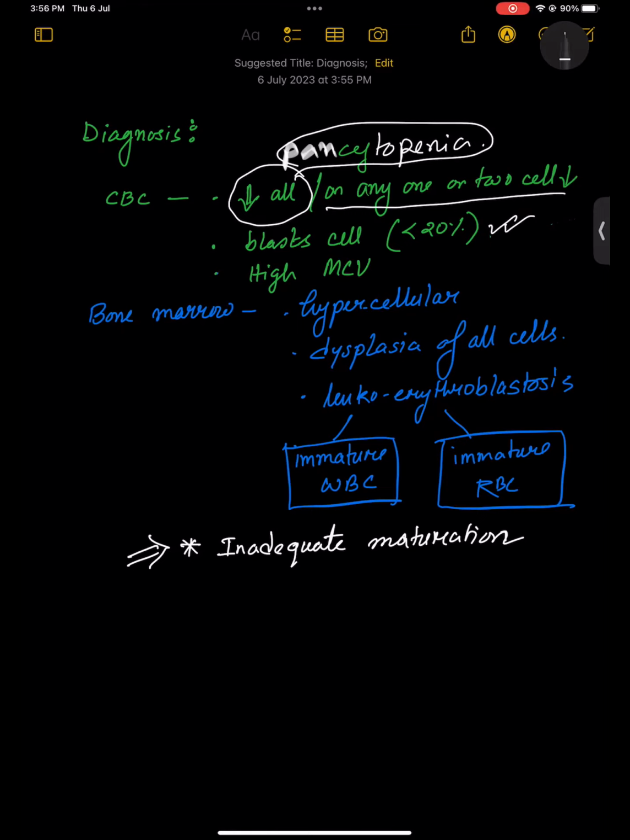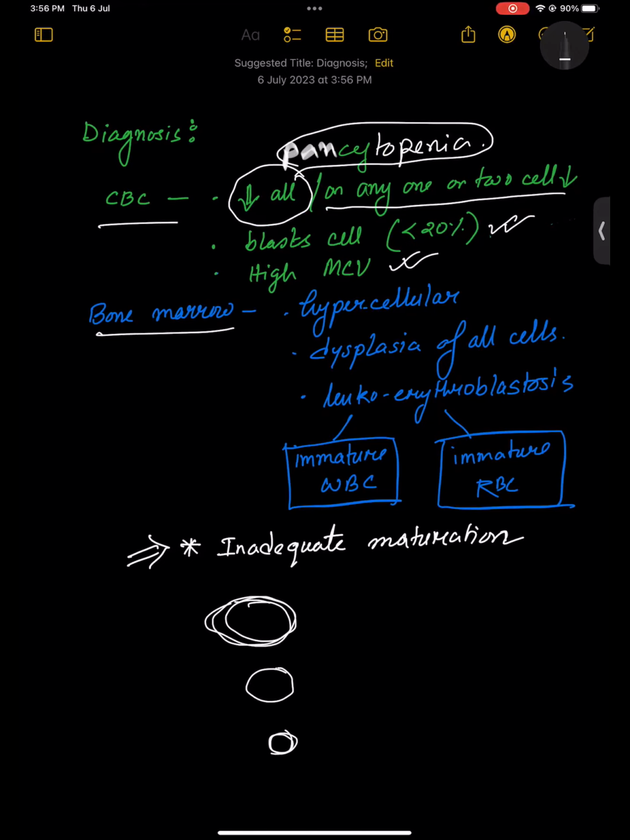As they are not getting mature, you will get high MCV. Usually when cells are getting mature, they shrink, so immature cells will be bigger. So MCV will be high. You will see in the CBC that one cell, two cells, or maybe all cell lines are low. WBC, RBC, and platelet all could be low. Okay, dear? Blast cells less than 20%. High MCV. Then come to the bone marrow.